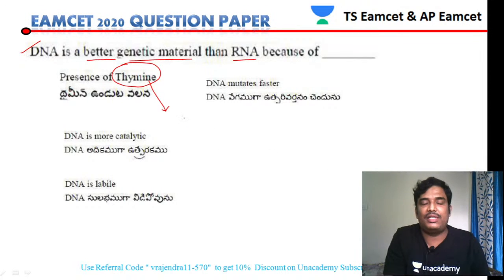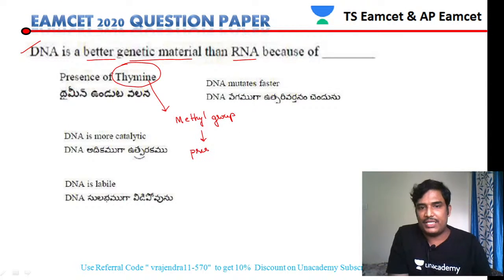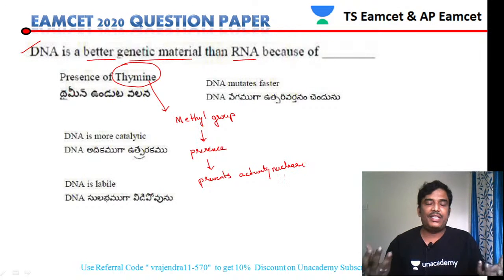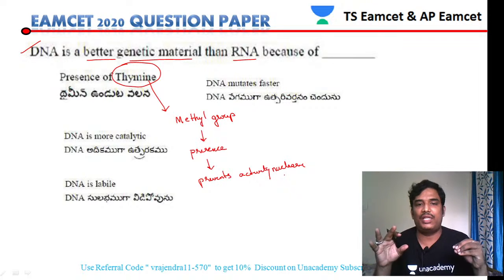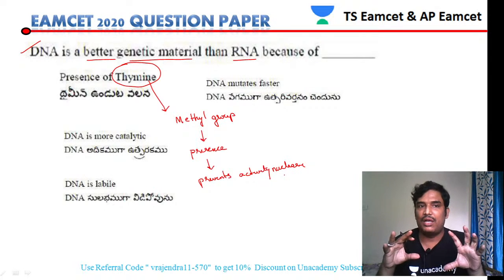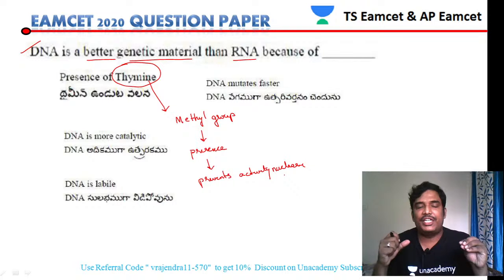So what is the importance of thymine? Thymine has a methyl group. The presence of these methyl groups prevents the activity of nucleases. So nucleases cannot easily break the DNA. That is the reason. The presence of methyl groups makes DNA better as a genetic material compared to RNA.